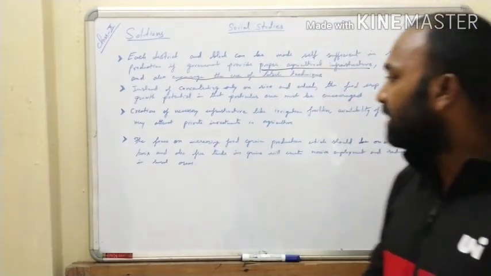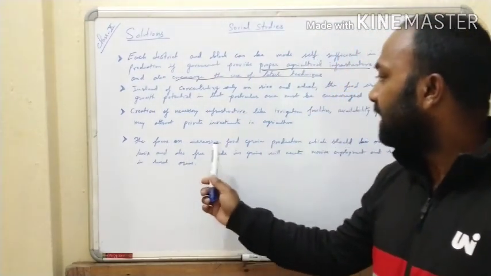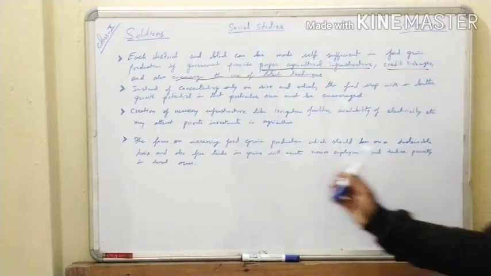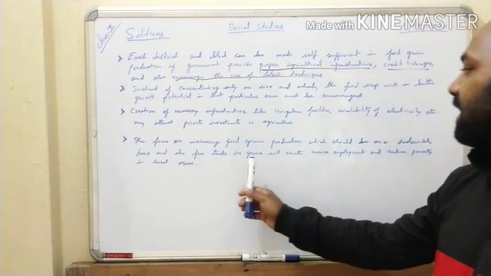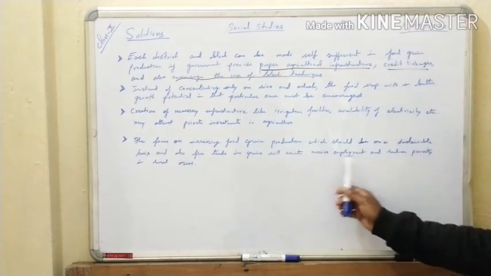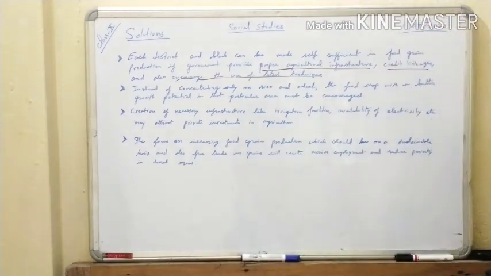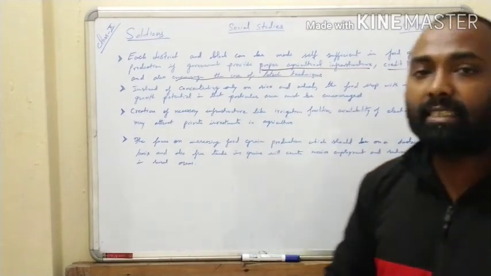Now let us understand the next point. The focus on increasing food grain production should be on a sustainable basis, and also free trade in grains will create massive employment and reduce poverty in the rural areas. The government should focus on increasing food grains.